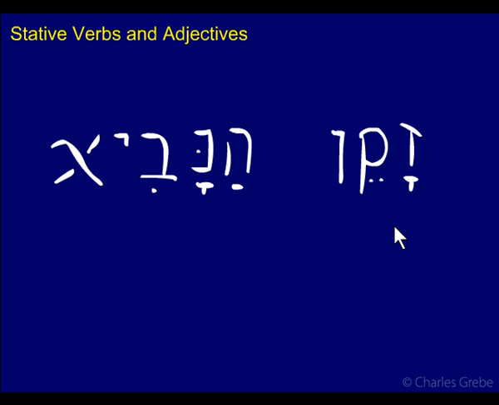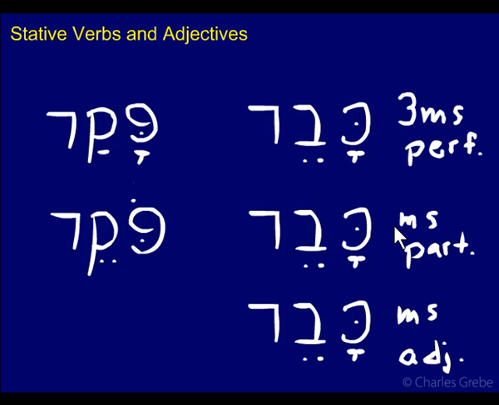Just be aware that there is a connection between adjectives and stative verbs. It's a connection in meaning, and we see it in English, and there's a connection in form here, especially for these that have no endings. And there's also a connection here, a similarity with the participle.